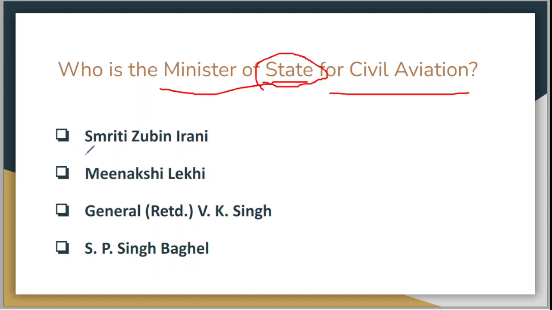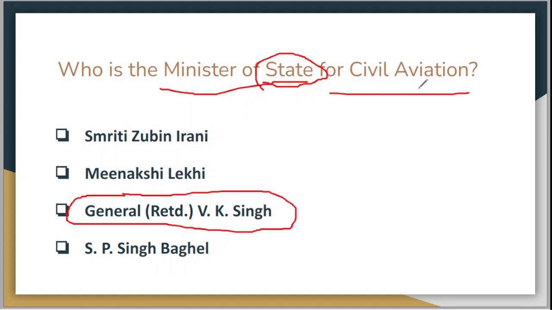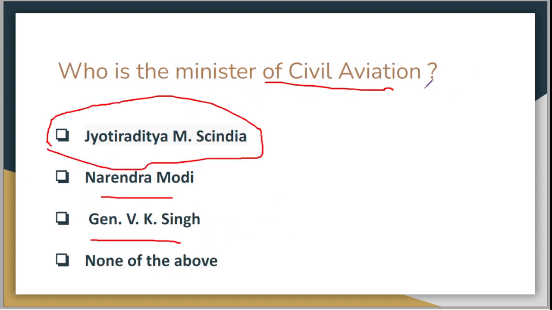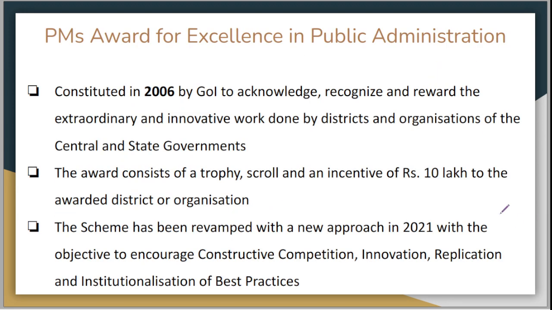Your option A is Smriti Jubin Irani. Option B is Meenakshi Lekhi. Your option C is General who is retired V.K. Singh. Again, the option which was there in the old slide. And your option D is SP Singh Baghel. The correct answer is of course General VK Singh. So General VK Singh is your Minister of State for Civil Aviation and Jyotiraditya Scindia is your Minister for Civil Aviation. Now let's talk about the news.